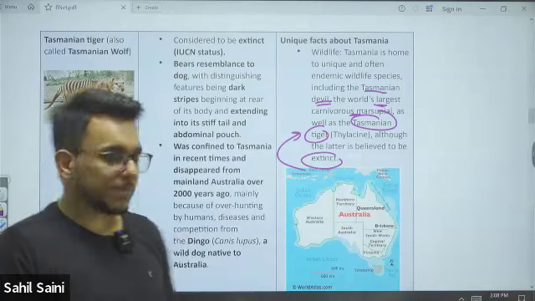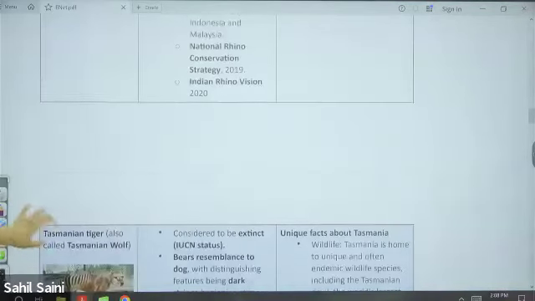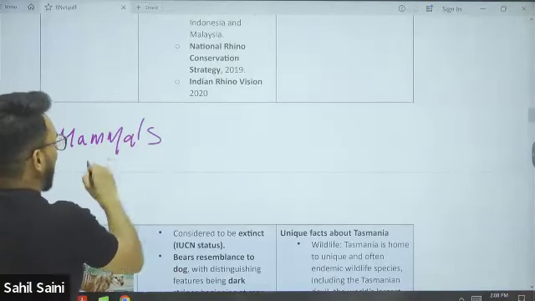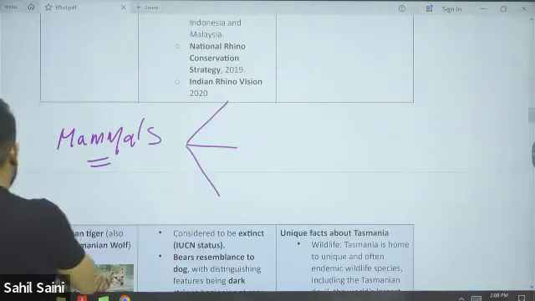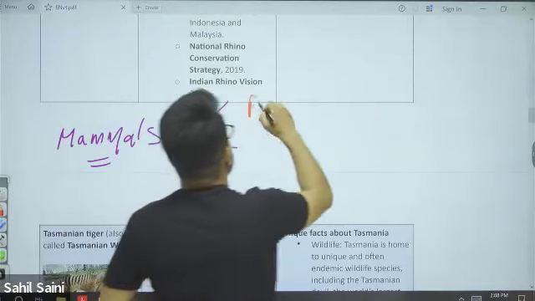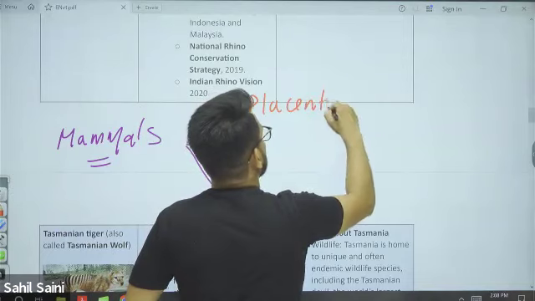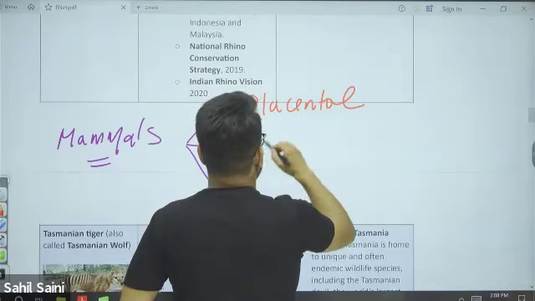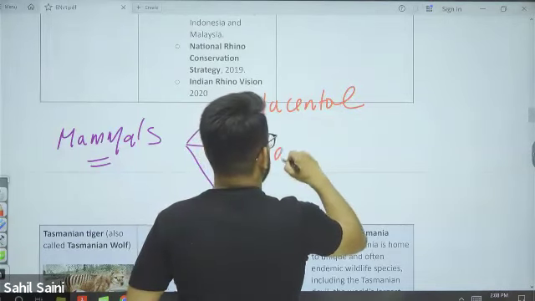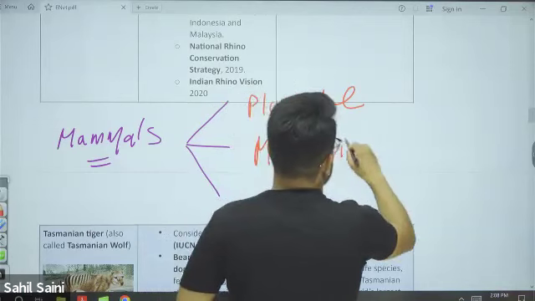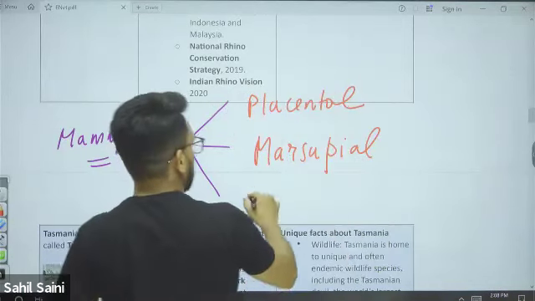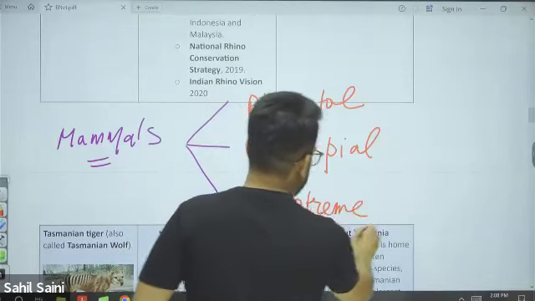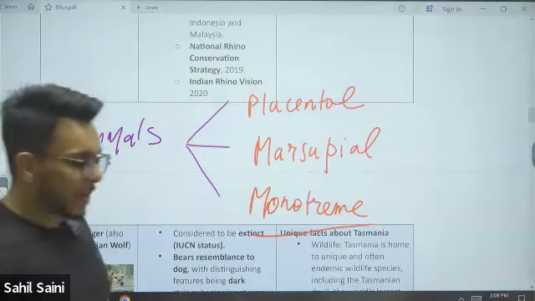Now marsupials. See, mammals are of three types: placental mammals, marsupials, and monotremes. Humans are placental mammals.